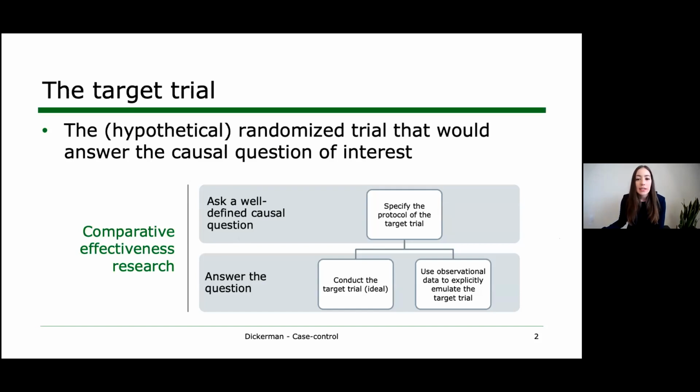Our second step is then to answer the question. In an ideal world, we would be able to answer all of these causal questions by conducting a well-designed randomized trial. But sometimes we will not be able to do this because a trial would be unethical or impractical. In those cases, the next best thing that we can do to generate some evidence is to use observational data to explicitly emulate the target trial.